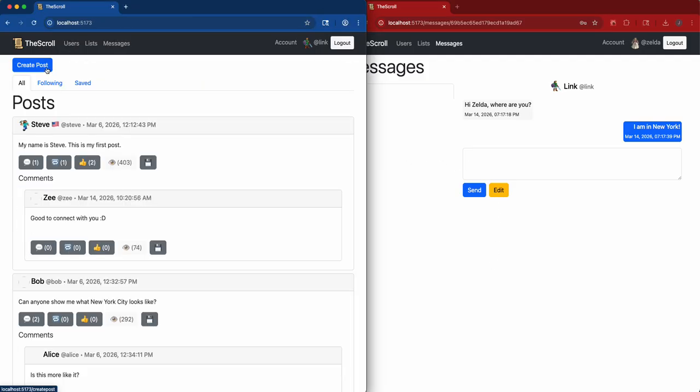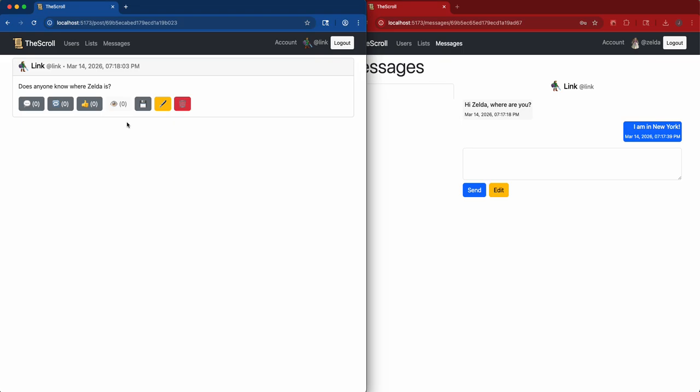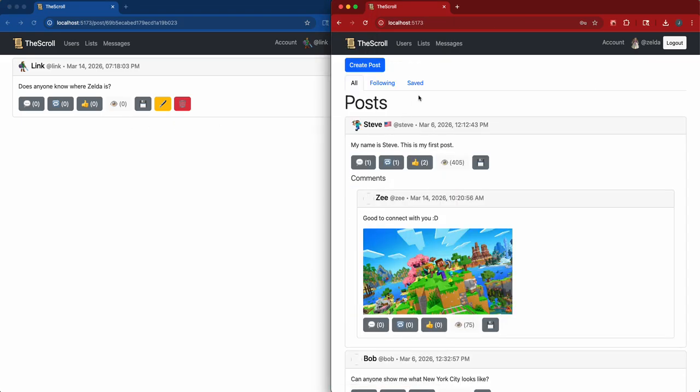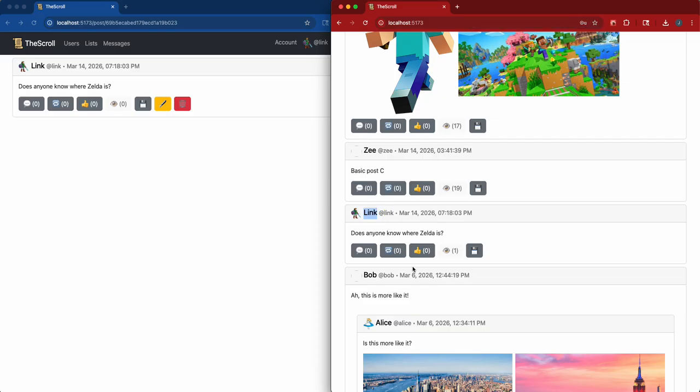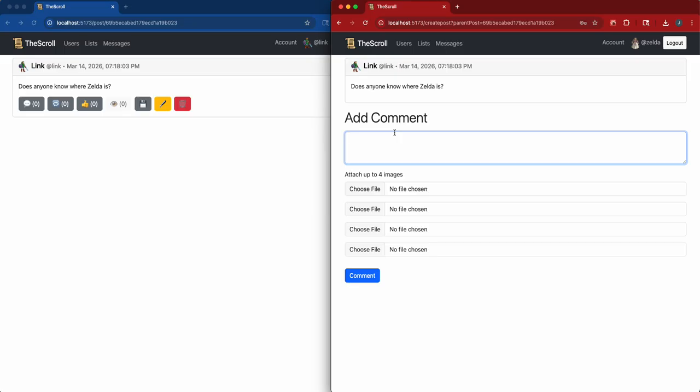Now, say maybe Link hadn't seen that message yet, though. He might post over here and say, "Does anyone know where Zelda is?" And post that. That's Link's post. Maybe Zelda will come over here, and if she happens to find Link's post down here, she could comment and say, "I am," or maybe she'll say, "Check your messages."